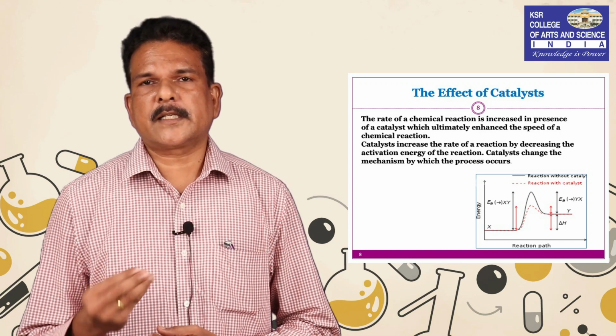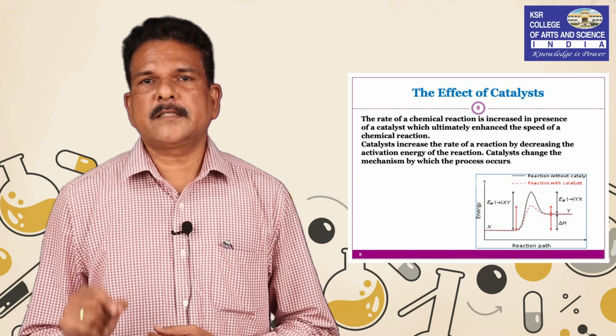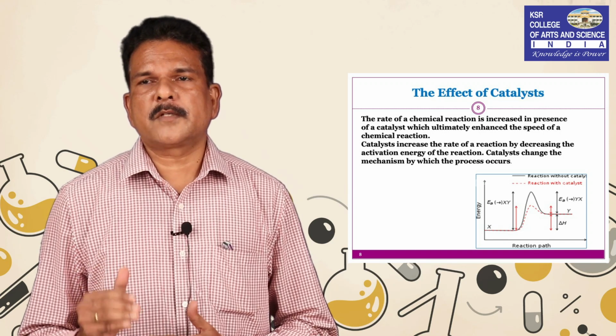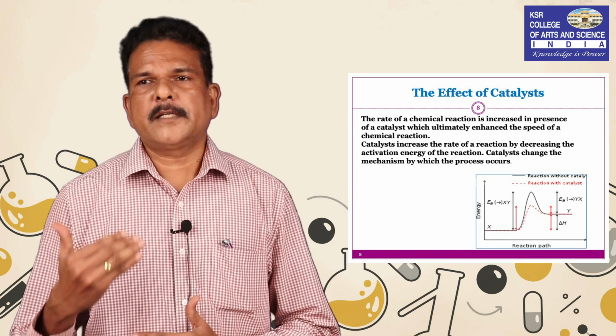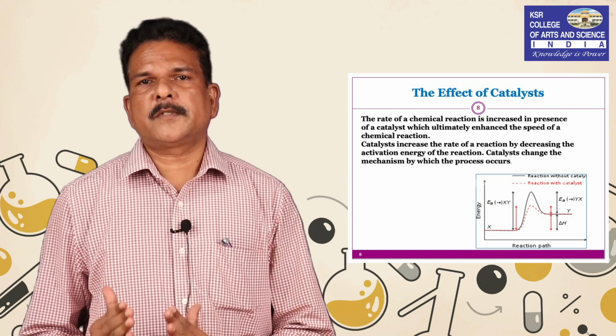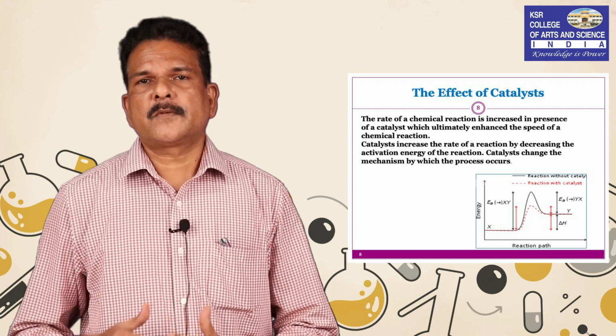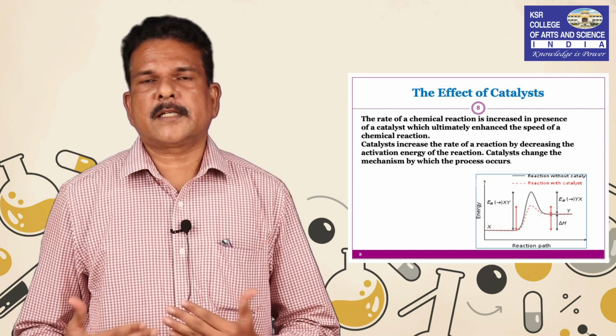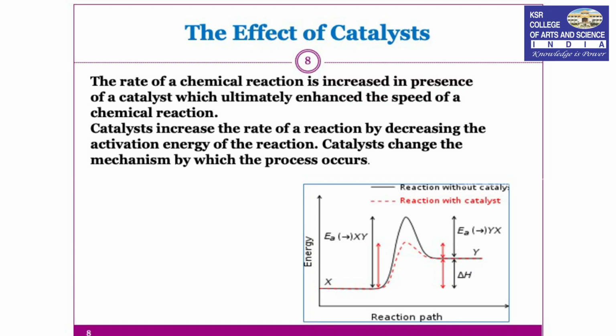As I said earlier in the case of temperature, two energy barriers will be there. First one is the low energy barrier and the second is the high energy barrier. In the case of the low energy barrier, the height will be less. So, when we add a catalyst, more molecules will easily cross over the low energy barrier, which will give more product. Thereby we could say the rate of the reaction will be increased.